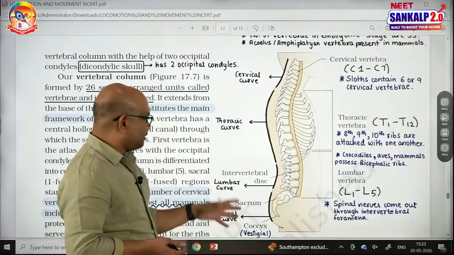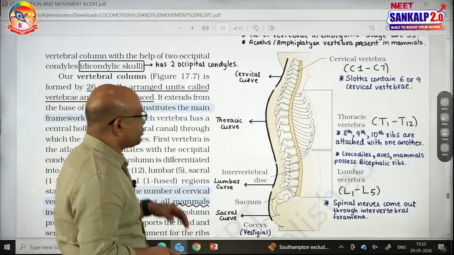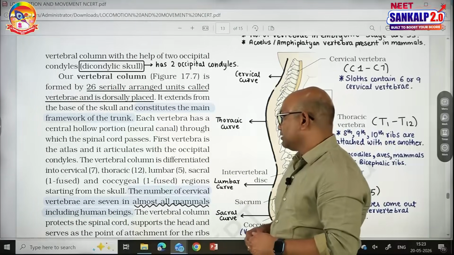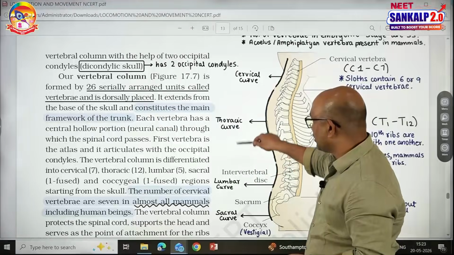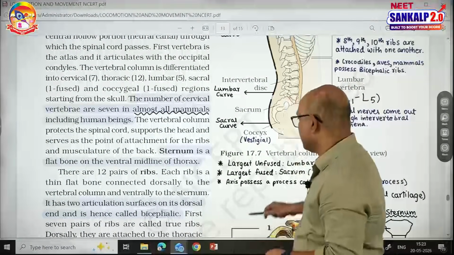Intervertebral disc, I told you already, cartilaginous joint. Next, numbers are also important: 7 cervical, 12 thoracic, 5 lumbar, 1 sacrum, 1 coccyx. The sacrum is triangular in shape, formed by the fusion of 5 sacral vertebrae.